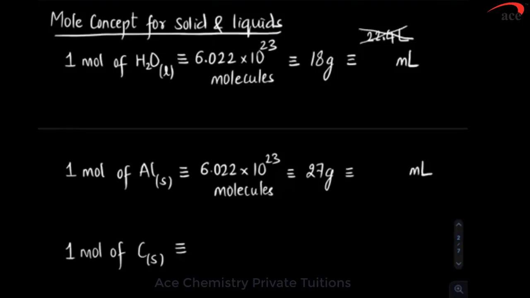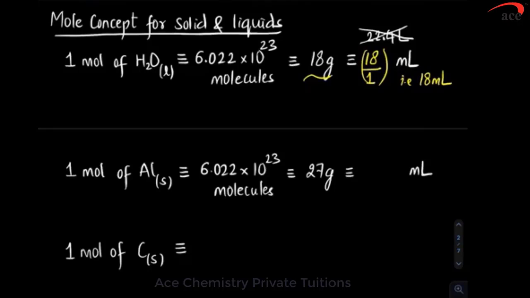Then how to write down volume? You can get volume from mass. Take that mass and divide by density. You'll get volume. So what is the density of water? 1. So it is 18 ml. So now you can even write down mole concept for liquid water. 1 mole of water, Avogadro number of molecules, 18 gram, and you realize it is 18 ml.